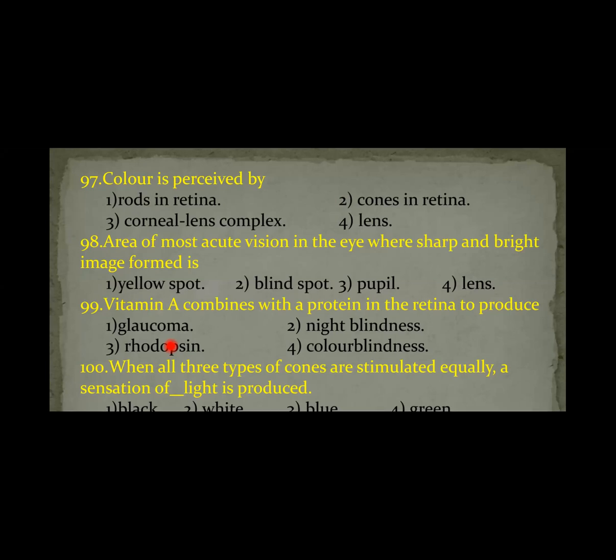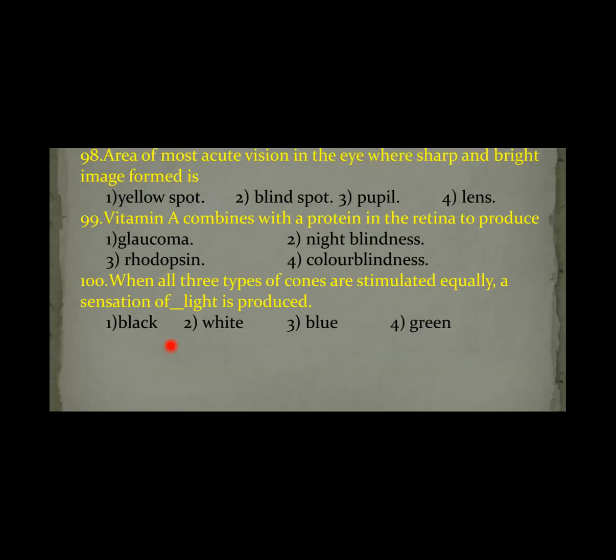Next, the last question. When all three types of cones are stimulated equally, a sensation of white light is produced. The three different types of cones perceive three different colors, and various combinations of stimulation of these cells produce different colors, but when all are equally stimulated, white color perception takes place.